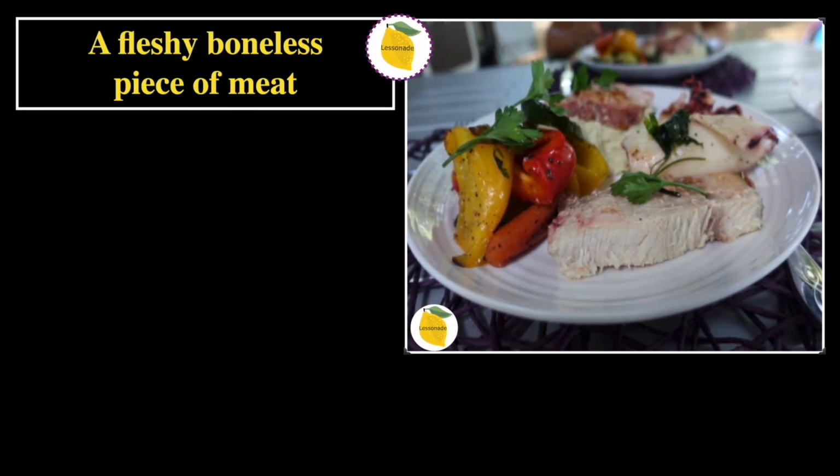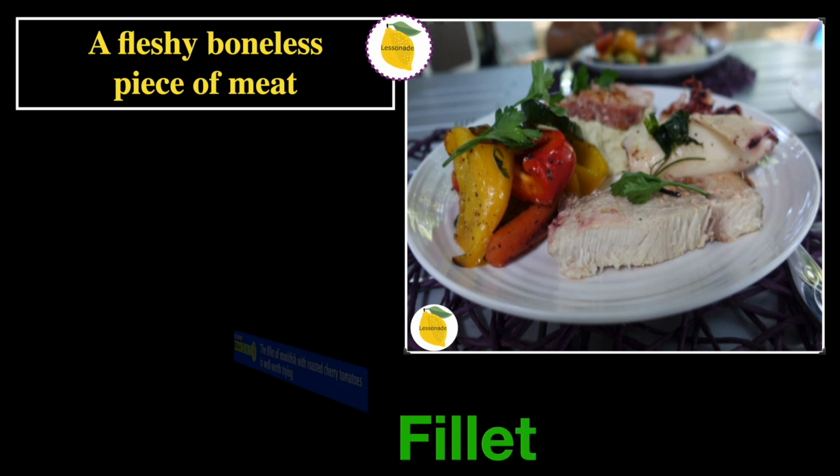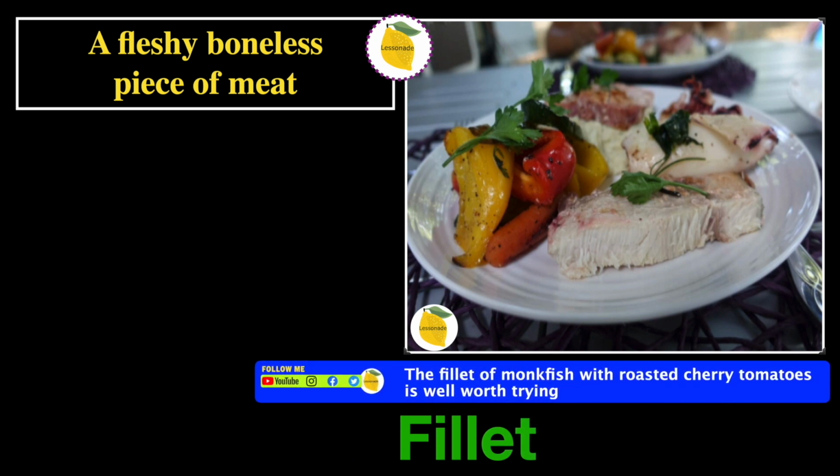A fleshy, boneless piece of meat. And in this picture, we can see a fleshy, boneless piece of meat. And the word will be fillet. And the sentence for this word is, the fillet of monkfish with roasted cherry tomatoes is well worth trying.